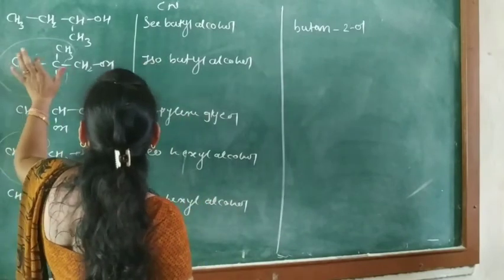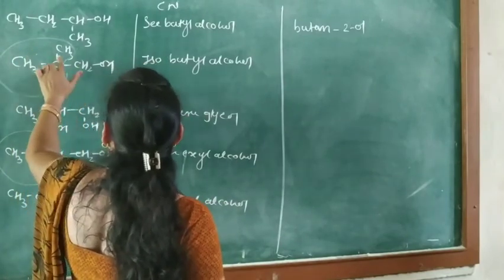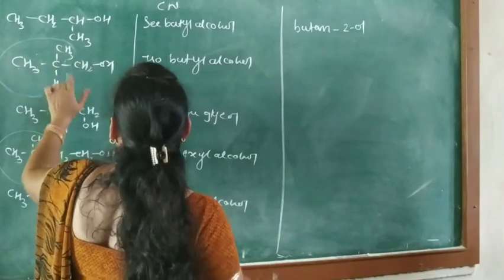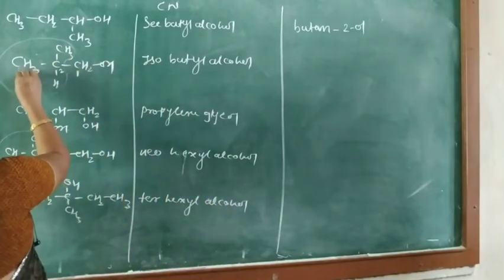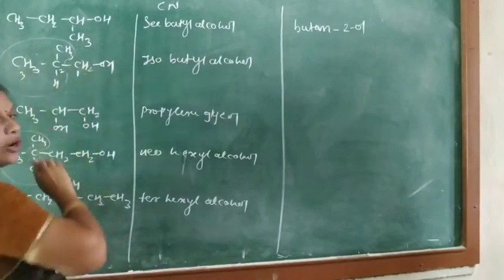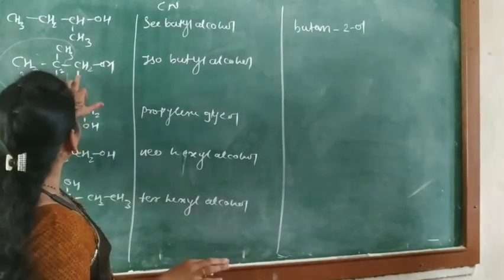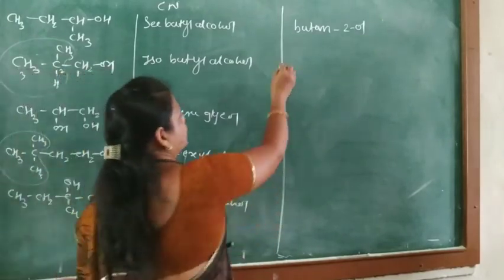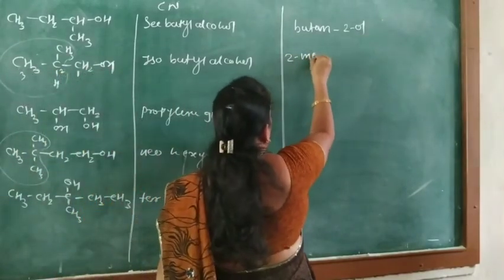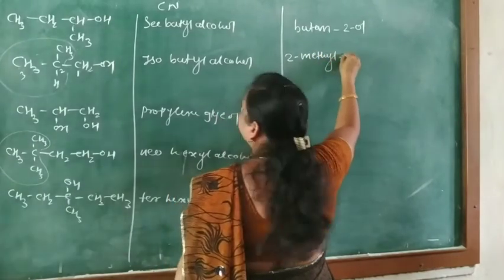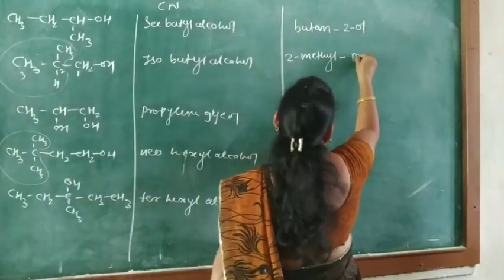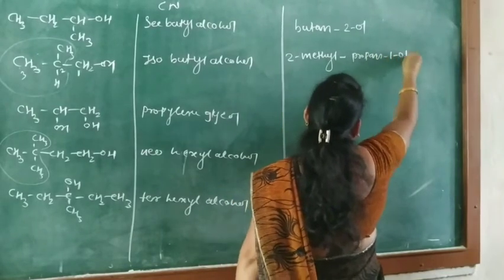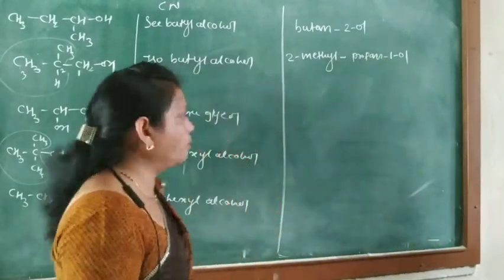Then 1, 2, 3. But this is the CH3, it is the substituent. So 1, 2 at the 2 means this is 1, 2, 3. The longest chain is of 3 carbons, and here at the 1 carbon OL and at 2 carbon that is methyl. So this is 2-methyl propane-1-ol. 2-methyl propane-1-ol.